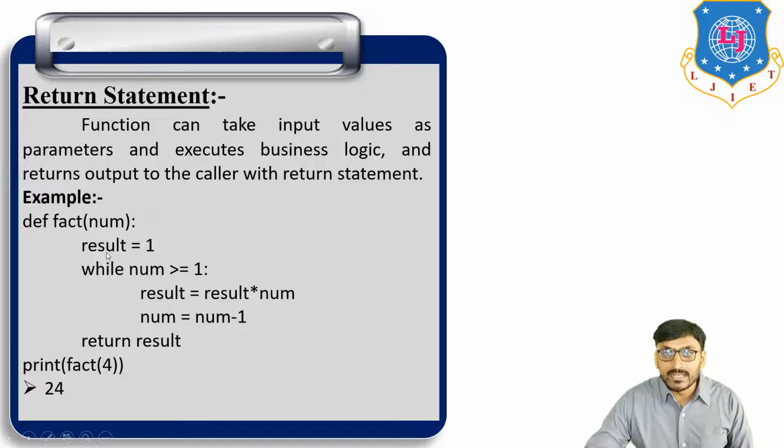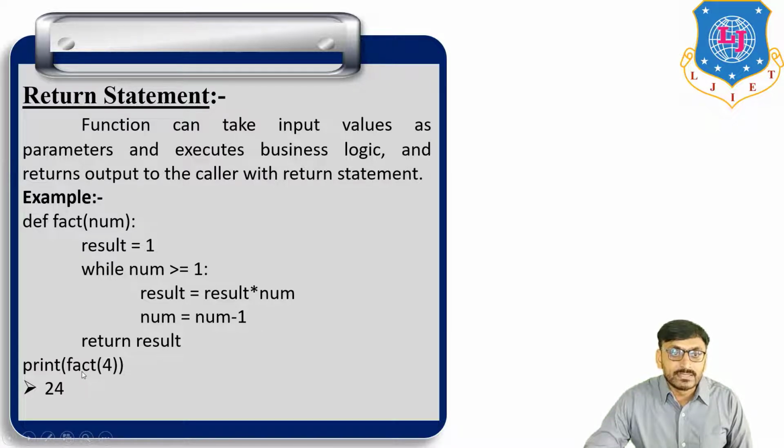Now the initial condition inside the body of the function: result is equal to 1. Then a while loop: while number is greater than or equal to 1, inside the loop, result is equal to result into number, and number is equal to number minus 1. For every cycle of this loop, we have to subtract 1 from number. Then return result, the final value of result.